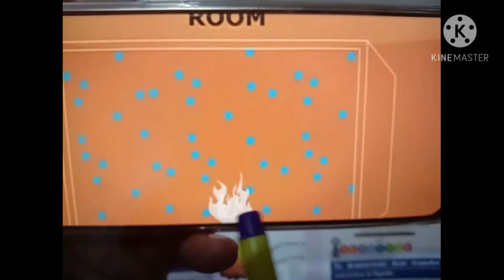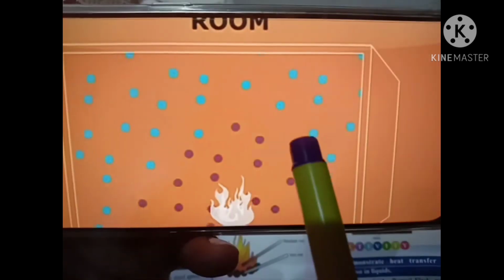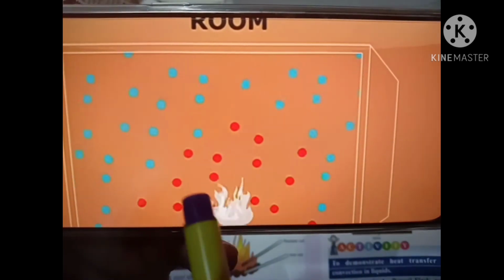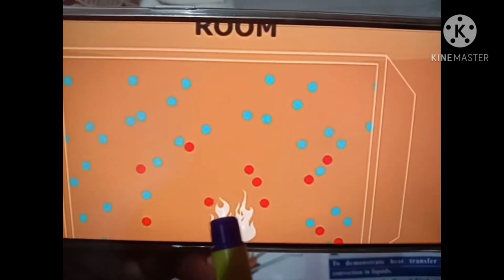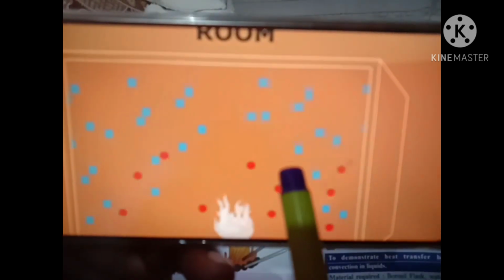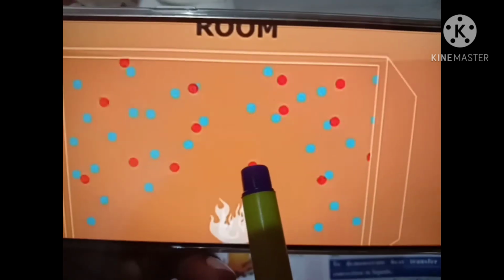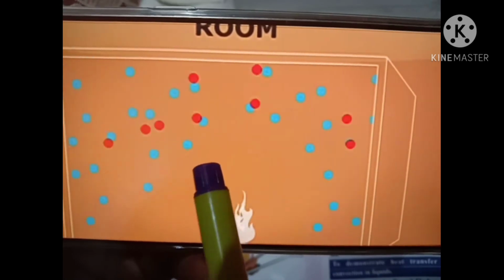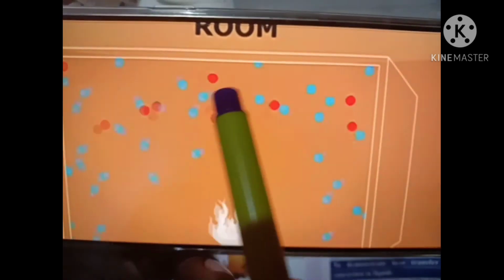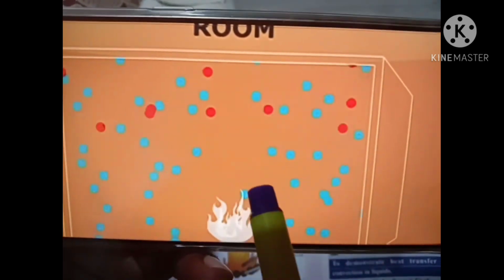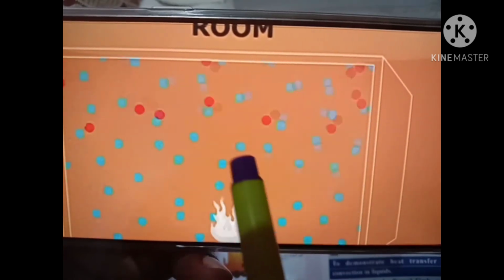Now you can see from this side we are heating this liquid or gas. All the particles which are near to the heat are getting the heat, and because they are getting the heat, their density decreases, and that is why they become lighter and go in the upward direction. And the other particles are, now you can see, moving in the downward direction to take their place. So now these particles are getting the heat from this fire.